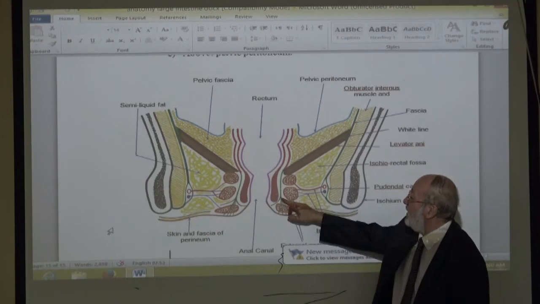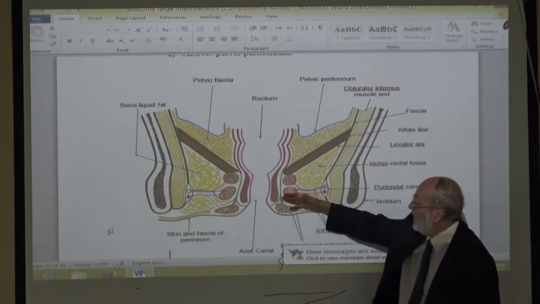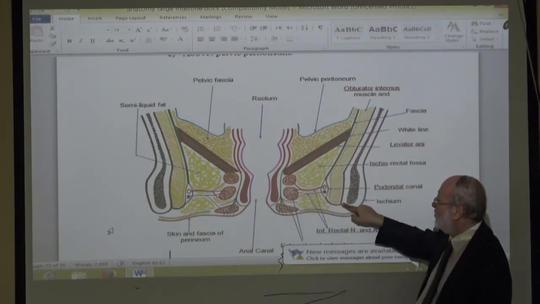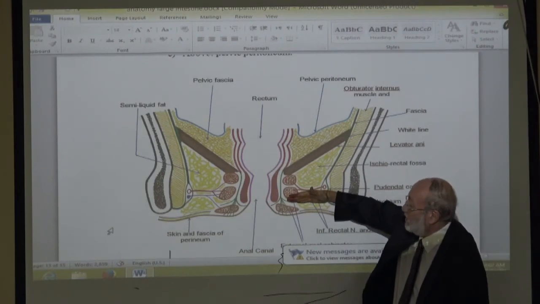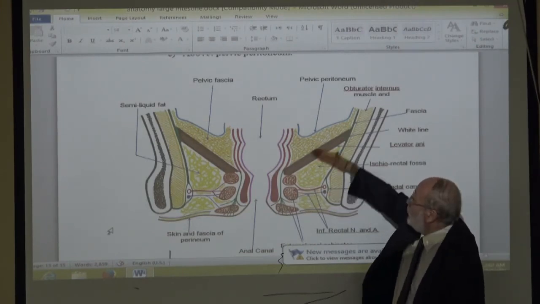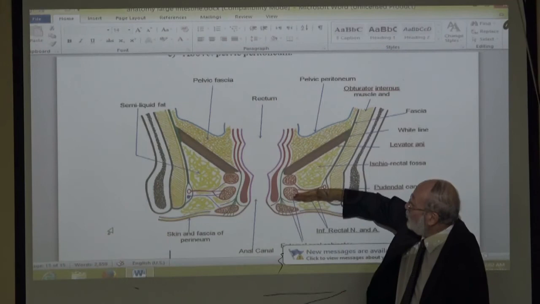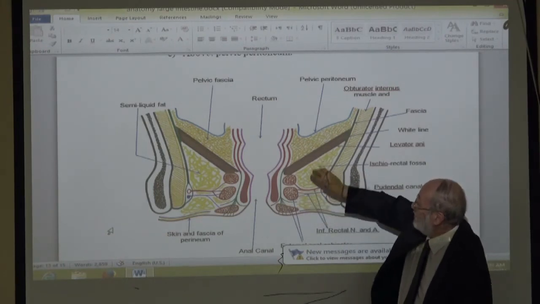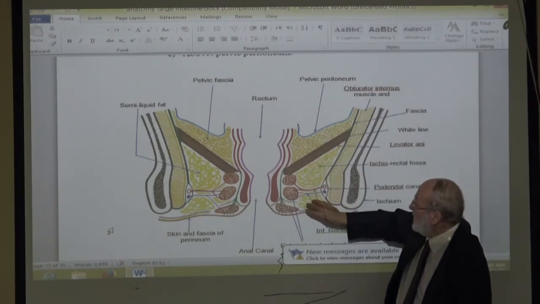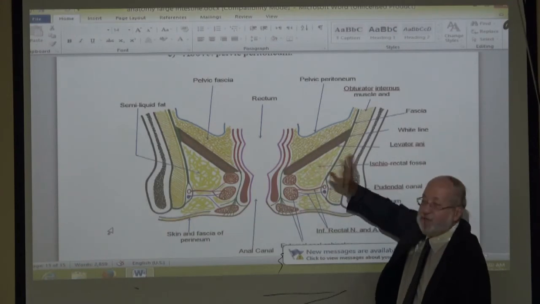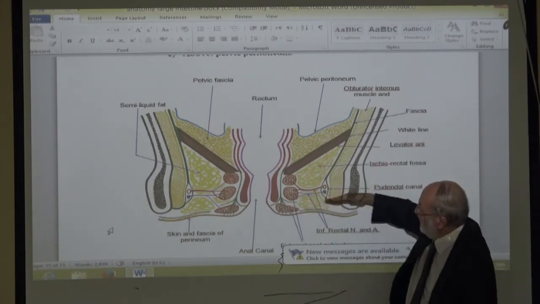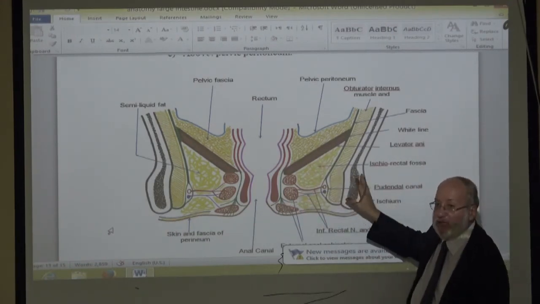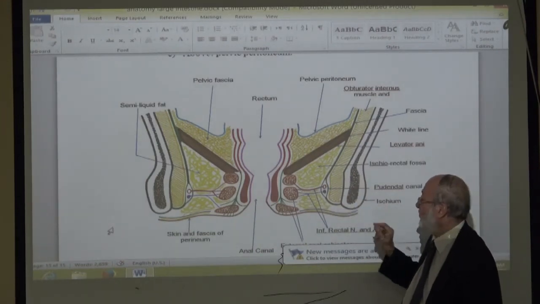What is the importance of this slip, which extends laterally and reaches the bone? It separates the ischiorectal fossa into two spaces, the space below and the space above. And you will know the importance of these spaces later on.